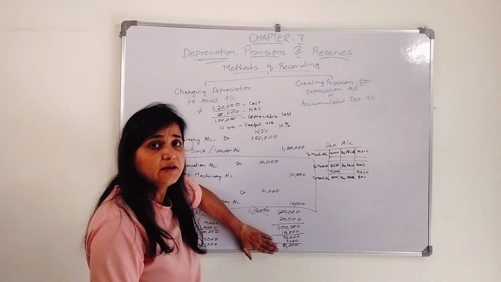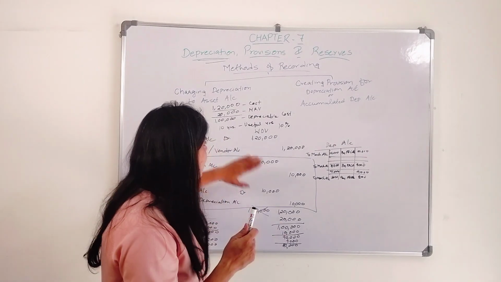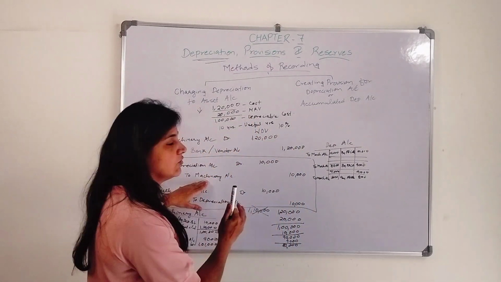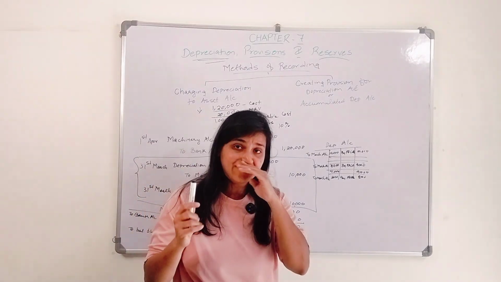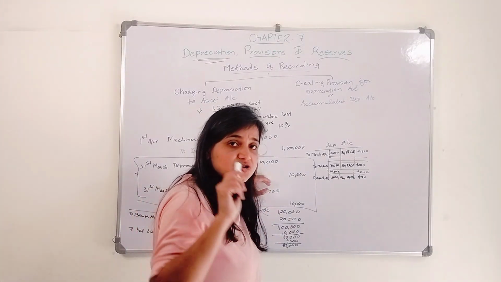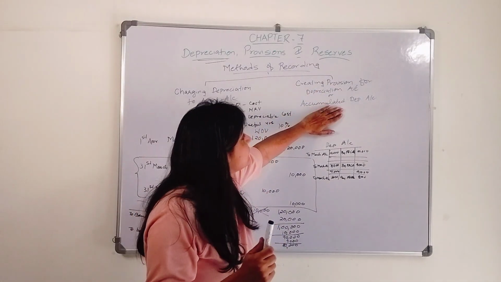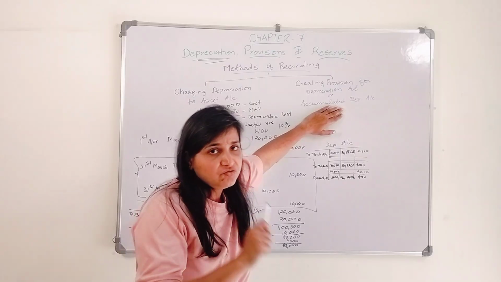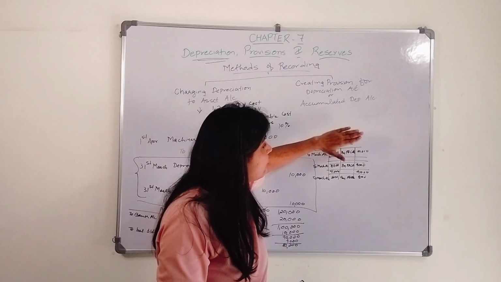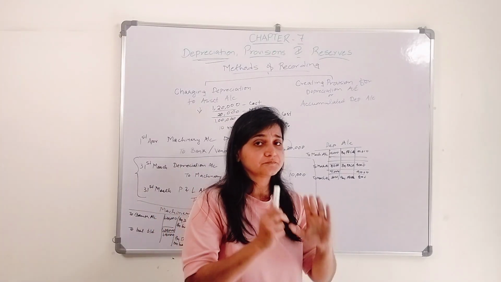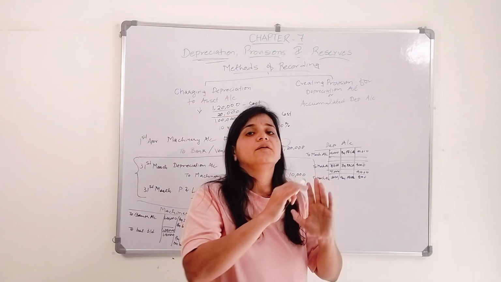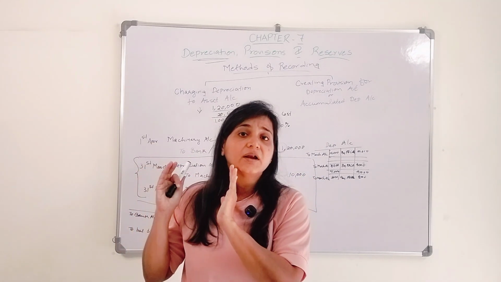For that, this working is very much important, right? What I did in this, I charged the depreciation to the asset account. Every year my asset, I am going to show it at a reduced amount, because I am charging depreciation to the asset account. The next one is creating provision for depreciation account or accumulated depreciation account. We will open a new account, wherein every year whatever depreciation we have provided, we will transfer it to that particular account, right?